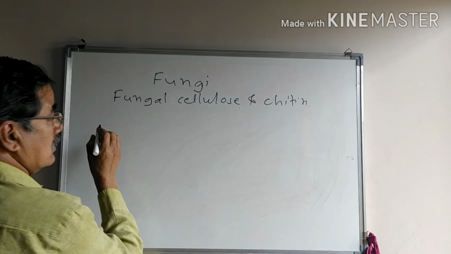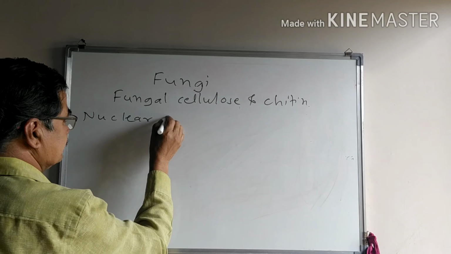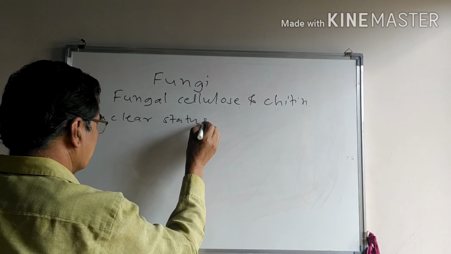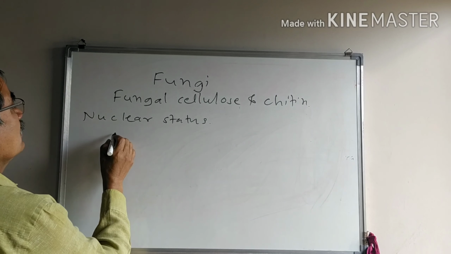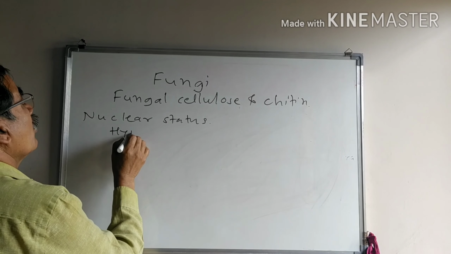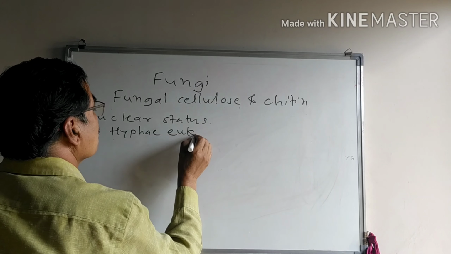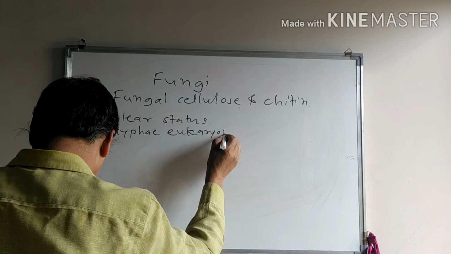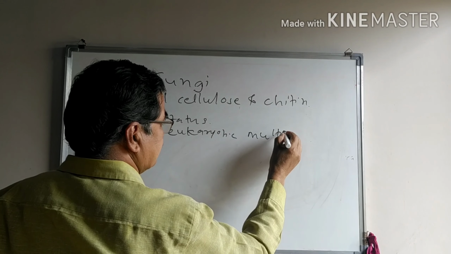It shows the nuclear stages. In this nuclear status, fungi are eukaryotic. They are multinucleate.